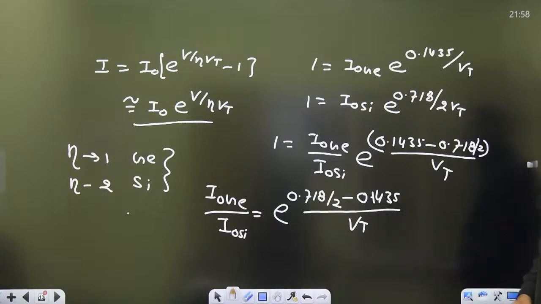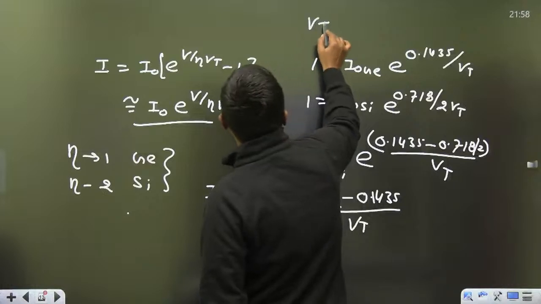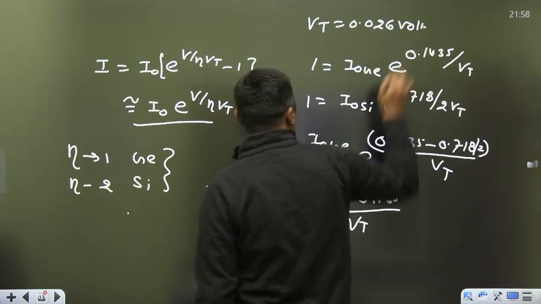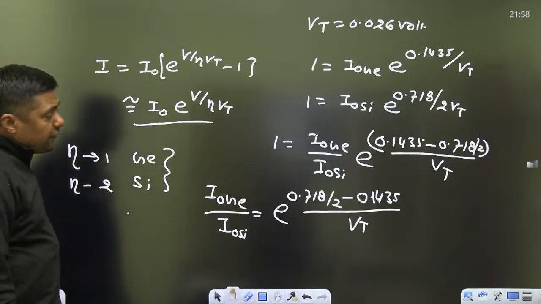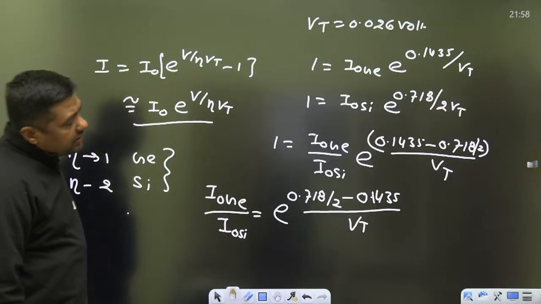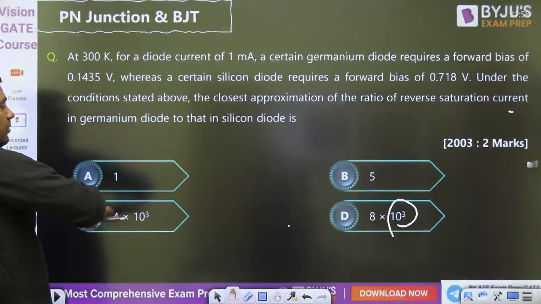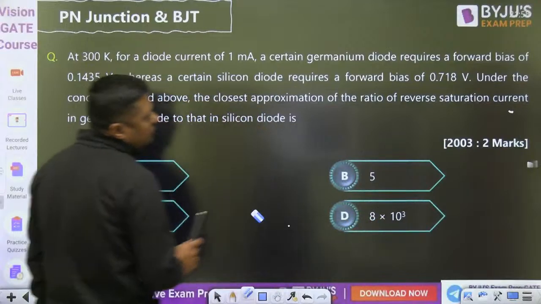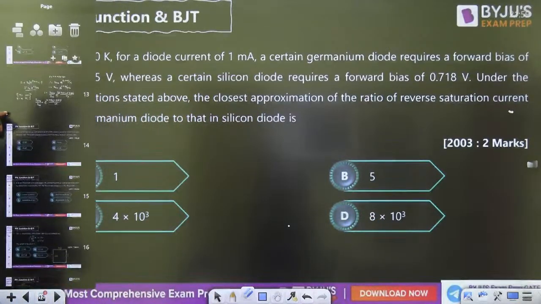Check in the formula. What is the Vt? Some students are confused with the Vt. Vt is 0.026 volt, because this is in volt, this is in volt, that should be in volt. If you are not getting the answer, then you can take eta equal to 1, because there are 4 options given. If it is a numerical answer type question, then you have to use eta equal to 2 for silicon and 1 for germanium. Okay, that is the first type of question.